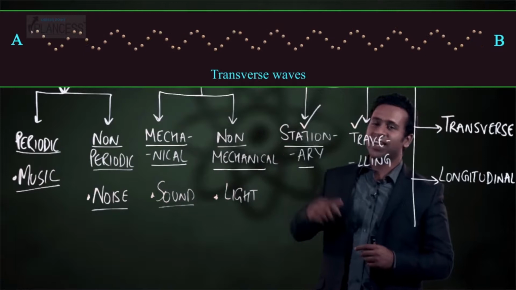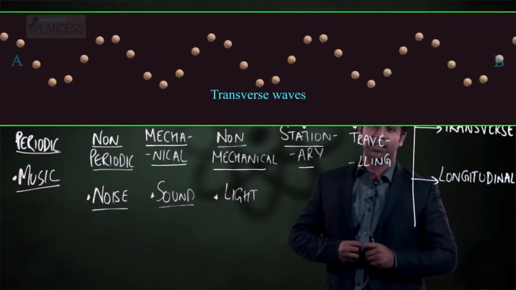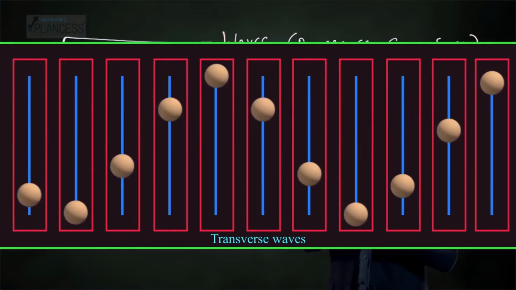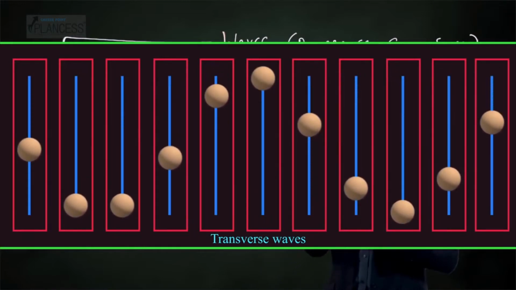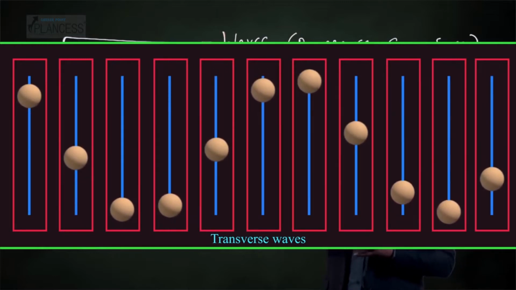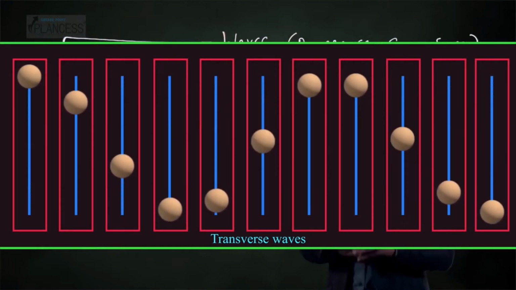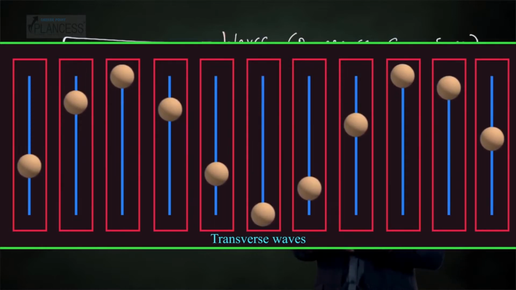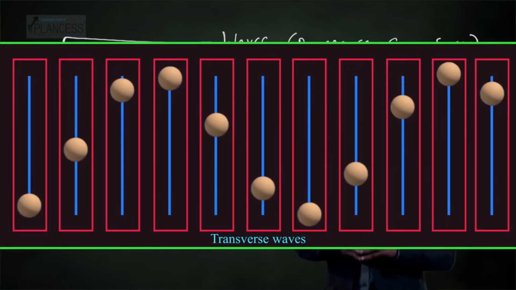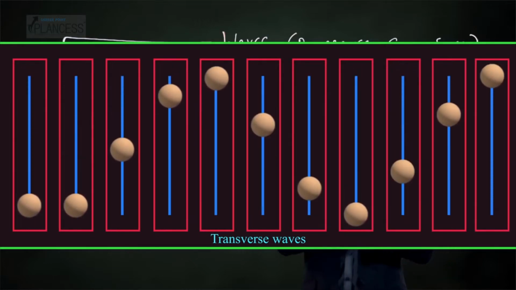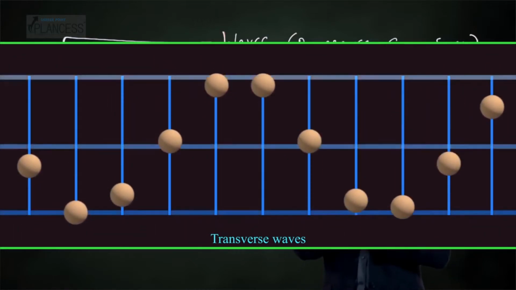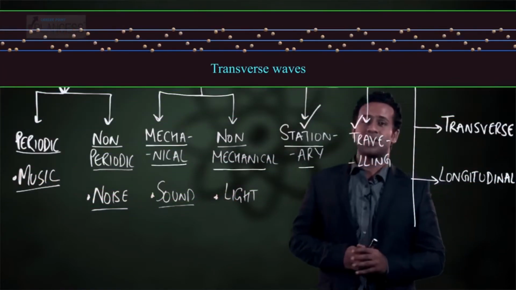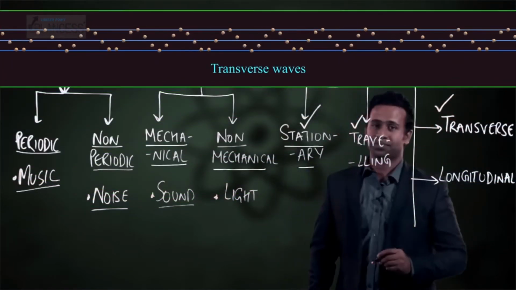Let's spread this string into a collection of particles. Now, look at each particle. The energy is moving from A to B in a strictly horizontal direction. But what are these particles doing? They are moving in the vertical direction. Also note that each of these particles never changes its horizontal position. It only moves in a strictly vertical motion. And so, this is an example of transverse waves.